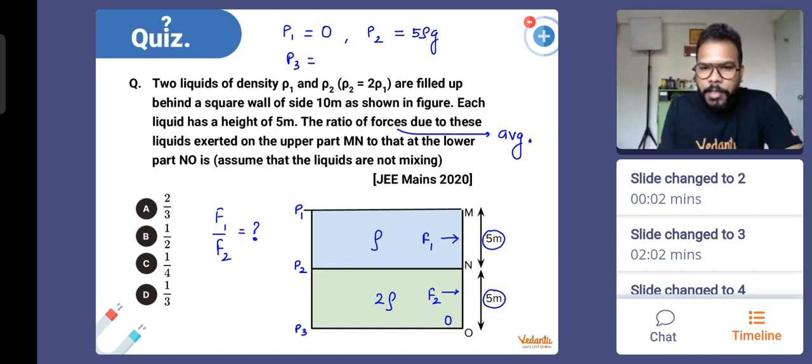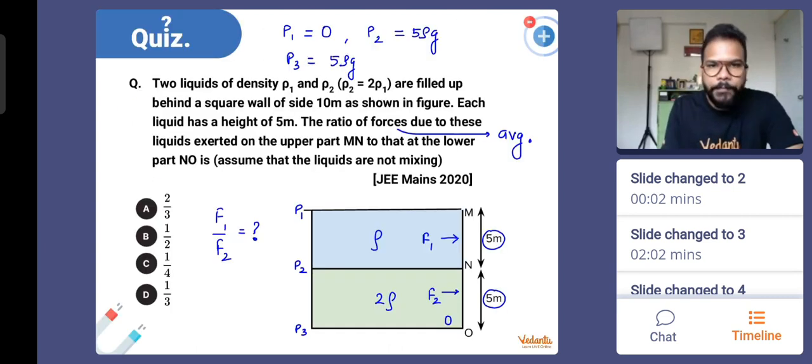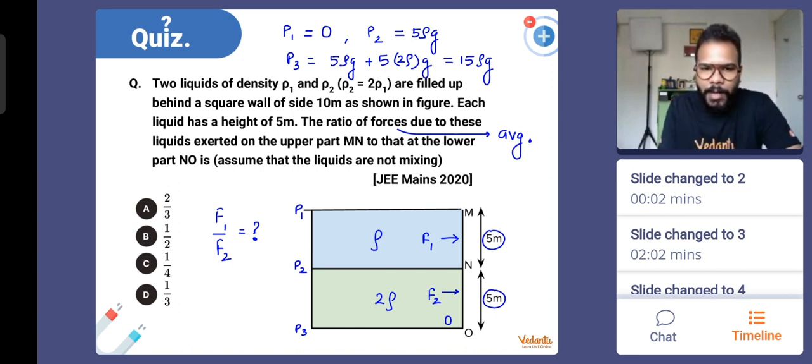Can I say pressure due to upper column and pressure due to lower column, correct? So pressure due to upper column is 5 rho G. We are basically trying to write this: rho 1 H1 plus rho 2 H2 into G. Okay, so H rho G because of upper column, and density is double. That's the point where I'm sure many of you made mistake, the density when you wrote for the second one. So this comes out to be how much? This is 10 plus 5, that means 15 rho G. So we have the pressure value at topmost layer, then layer N, and bottommost layer. Okay, everyone? Are we all getting this?